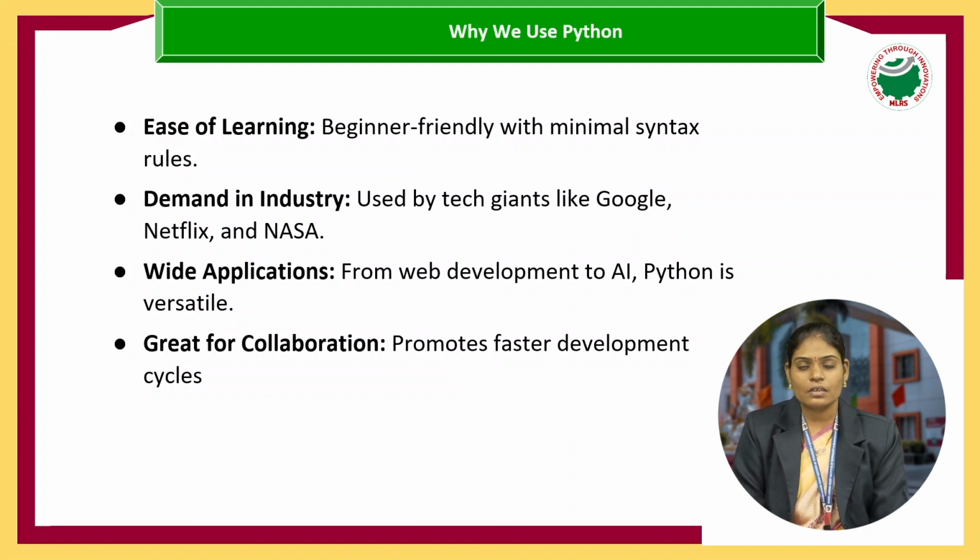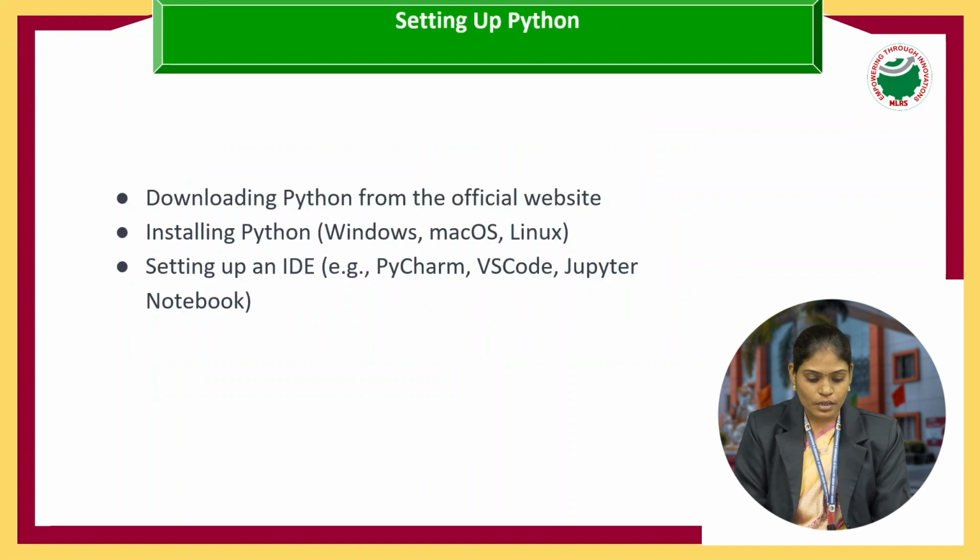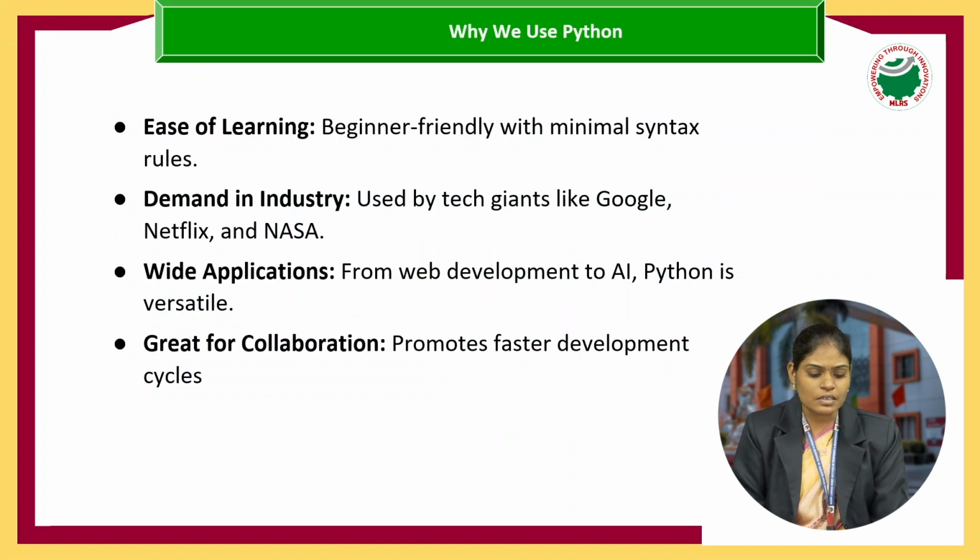The first thing is easy to learn, and the second thing is easy to execute, like a simple syntax or fewer instructions. Consider an example. The first thing is ease of learning, the second one is demand in industries, the third one is wide applications, and the fourth one is great for collaboration. These are some uses why we are using Python.